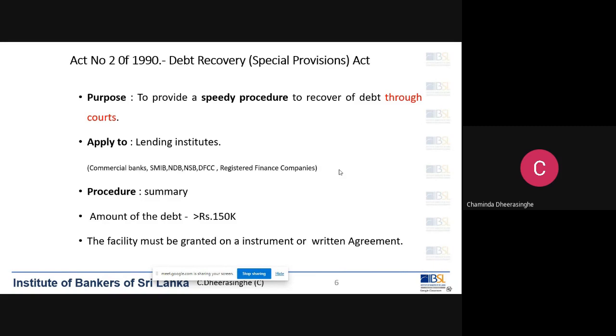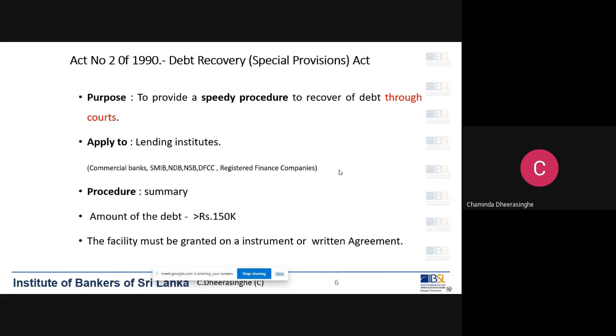It is not speedy in order to recover the debts. So there was an idea to introduce a new, speedy law to recover debts. That was needed at that time, and even today, as we are in the banking business.